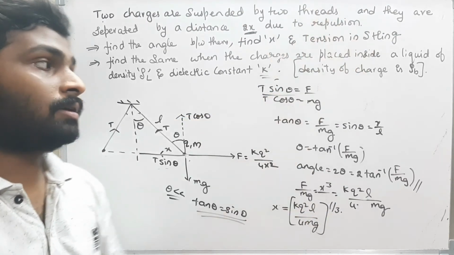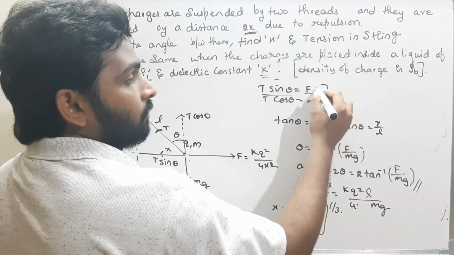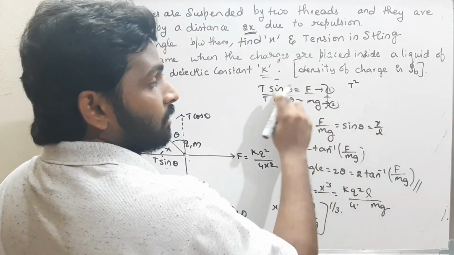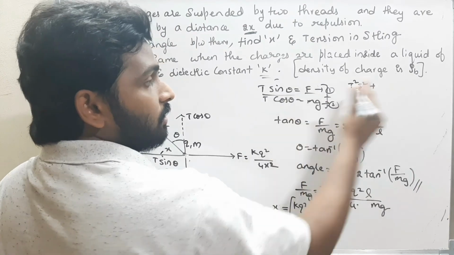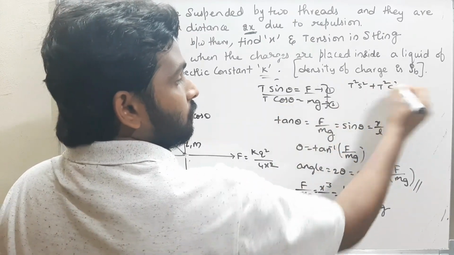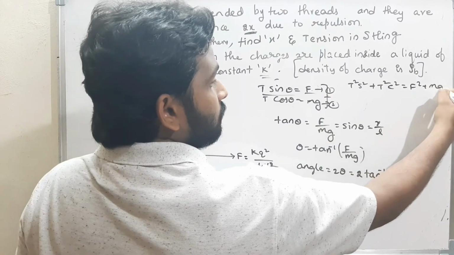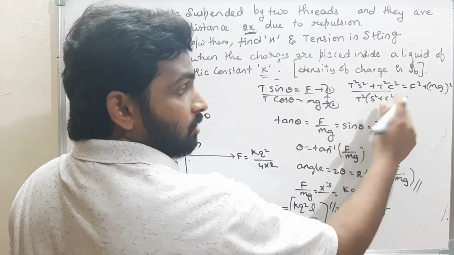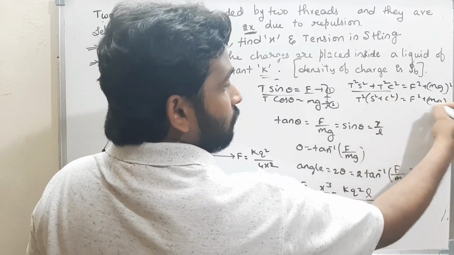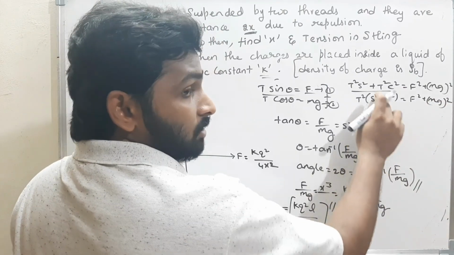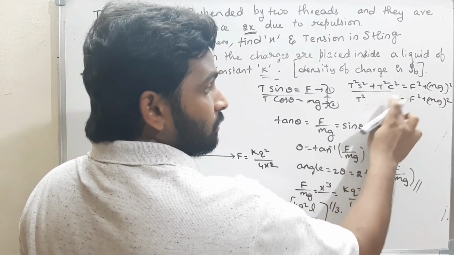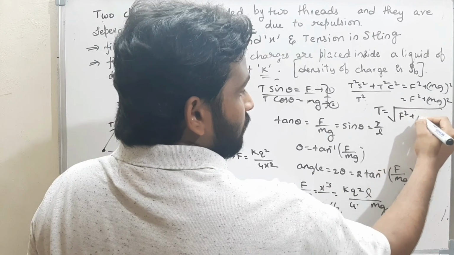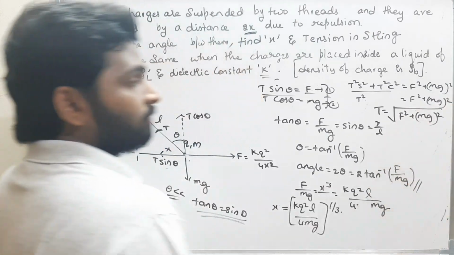Now, they have to find the tension. From these two equations, I am finding the tension. I am squaring and adding on both sides. T square sin square theta plus T square cos square theta is equal to F square plus mg whole square. Now I am taking T square common: sin square theta plus cos square theta is equal to F square plus mg whole square. Sin square theta plus cos square theta is nothing but 1. Therefore the tension is root of F square plus mg whole square. That is the tension.